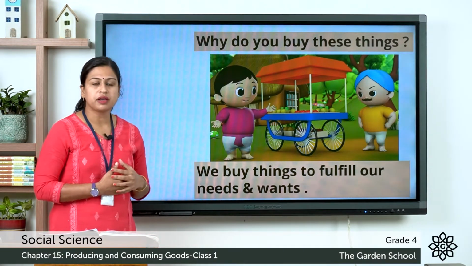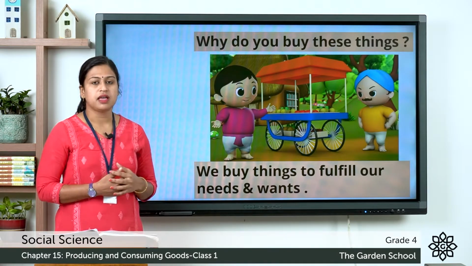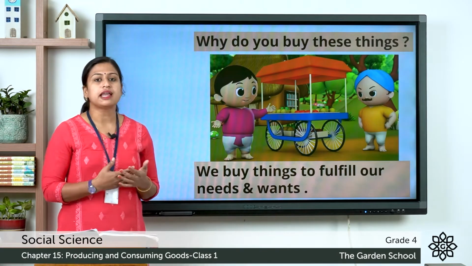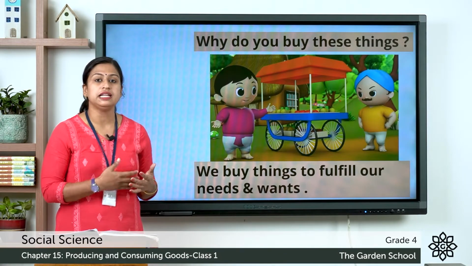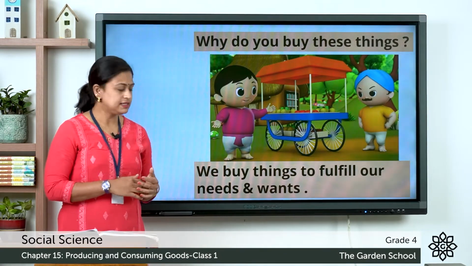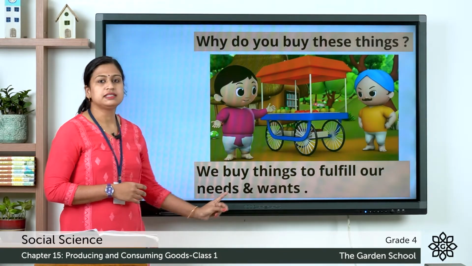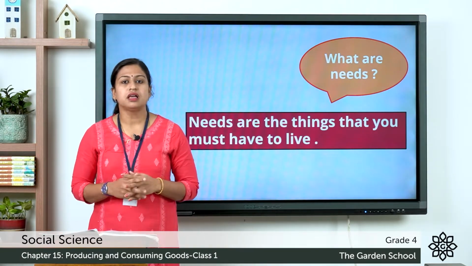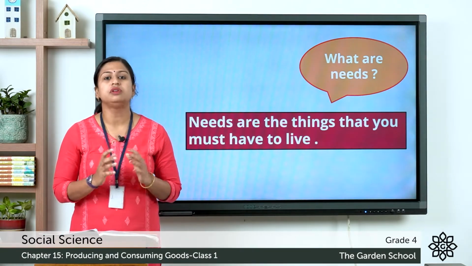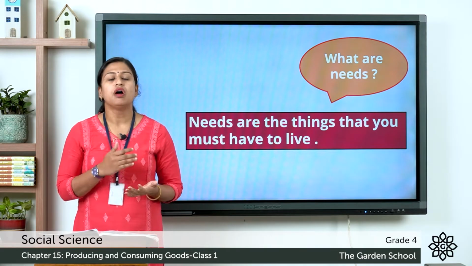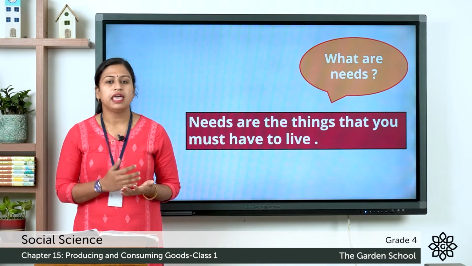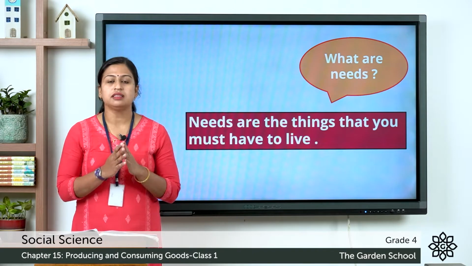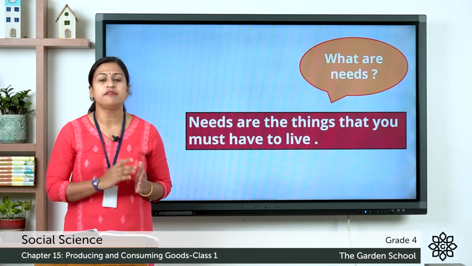So, we go to the market to buy lots of things and we buy these things to satisfy or fulfill our needs and wants. Next, we'll discuss what these needs and wants are. So, needs are the things which we must have to live. For example, food, water, air, shelter. So, these are the things which we must have to live.